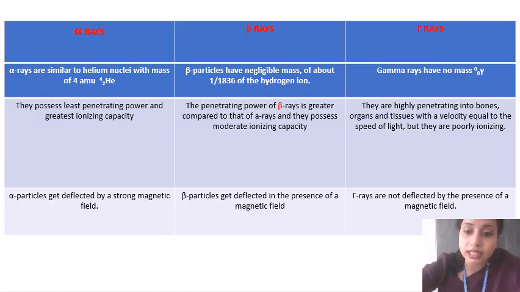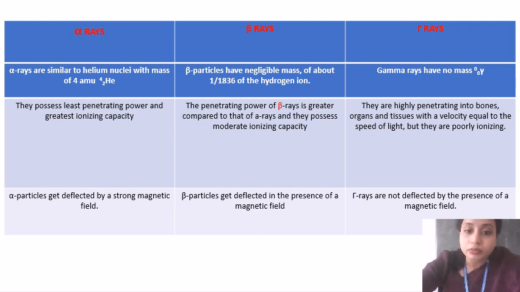So they have the greatest ionizing capacity. This could be considered positive and negative, because ionizing capacity forms mutations in humans, and it can lead to cancer. So alpha rays have the highest carcinogenic capacity.